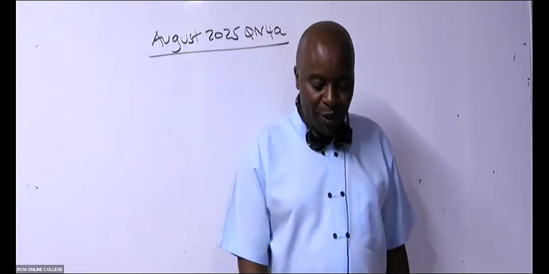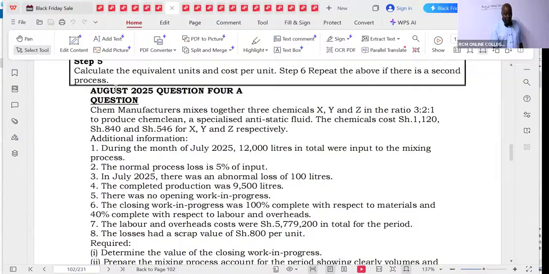Yes, so we continue. So we are told here that a chemical manufacturer mixes together 3 chemicals, X, Y, and Z, in the ratios of 3:2:1, to produce CFFE, a specialized antistatic fluid.